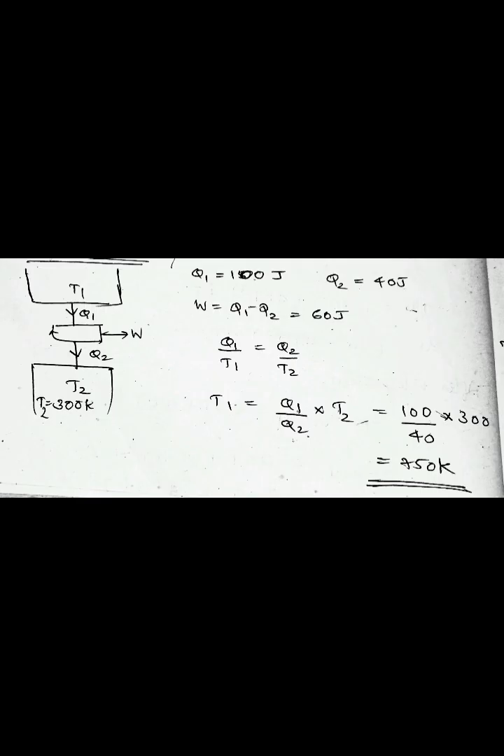And we know for a Carnot engine, Q1 by T1 is equal to Q2 by T2. So T1 is equal to Q1 by Q2 into T2, that is equal to 100 by 40 into 300, that is equal to 750 Kelvin. So this is the answer.